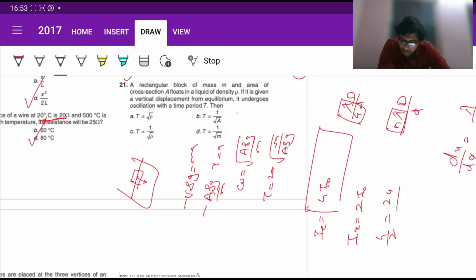So it is inversely proportional to root A, right? Inversely proportional to root m, wrong. Inversely proportional to 1 by root rho, right, and this is wrong. So here there are two right options. Choose any one, it will be correct, fine.